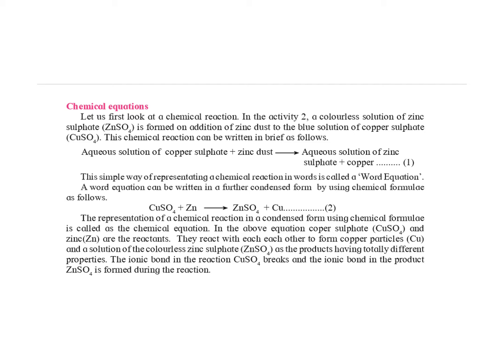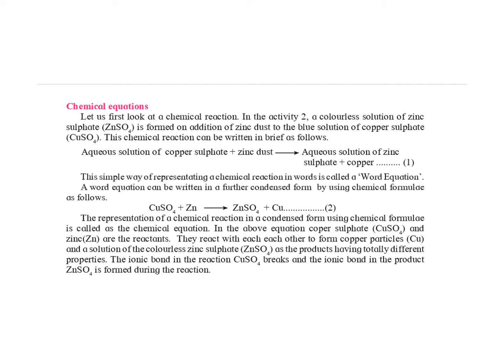For example, formation of carbon dioxide gas by the combustion of coal in air is a chemical reaction. In this reaction, coal, that is carbon, and oxygen from air are the reactants, while carbon dioxide is the product. A chemical reaction is usually represented by writing a chemical equation. Then what is a chemical equation? When a chemical reaction is represented in words, it is called a word equation, while the representation of a chemical reaction in a condensed form using chemical formulae is called a chemical equation.